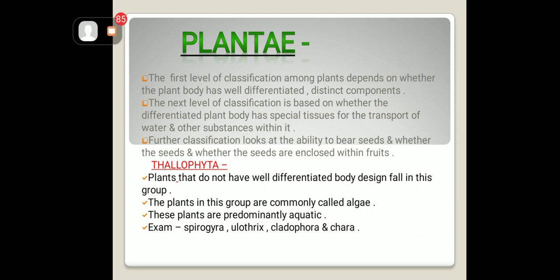So the first level of classification among plants depends on whether the plant body is well differentiated or not. The next level depends on whether the plant possesses specialized tissue for the transport of water and other substances within it. Then the third level looks at the ability to bear seeds, and if so, whether the seeds are enclosed within fruits or naked.